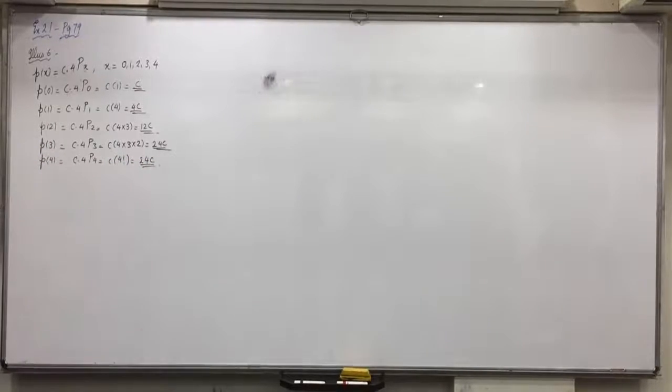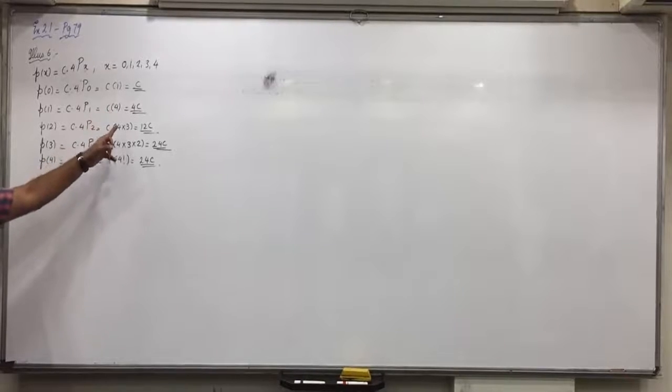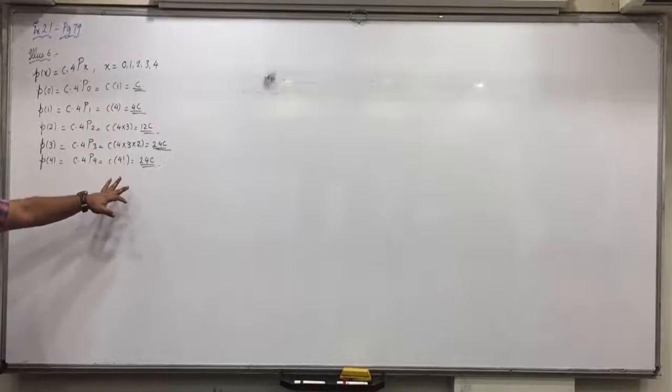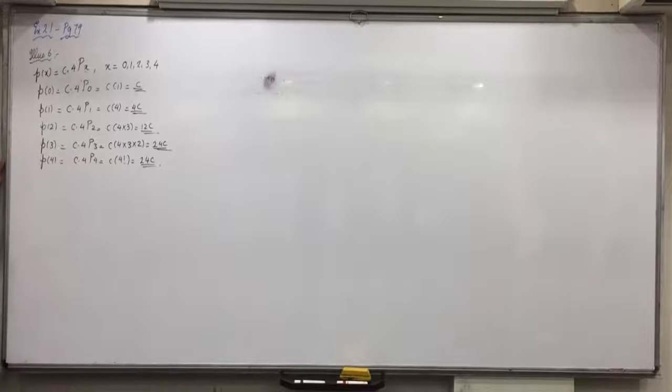Now can you do the question in homework or not? Once this is obtained, by doing sigma Px equals 1 you get the constant C. Then after that, you can write the probability distribution x and Px. In x you will write 0, 1, 2, 3, 4. And Px you write C, 4C, 12C, 24C, 24C and substitute the value of C.